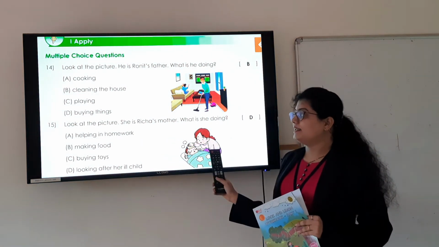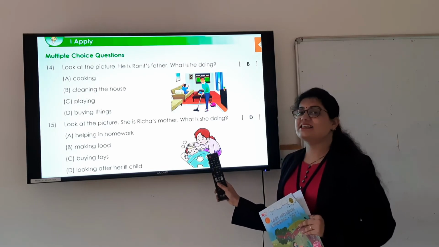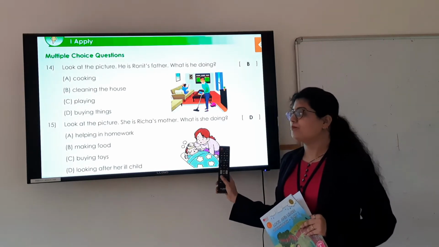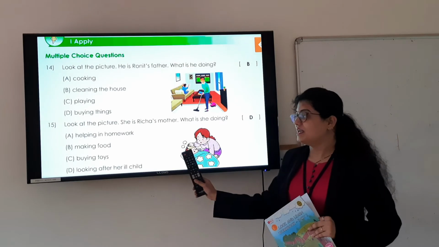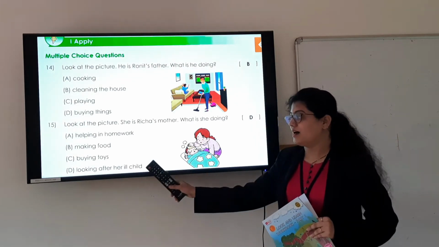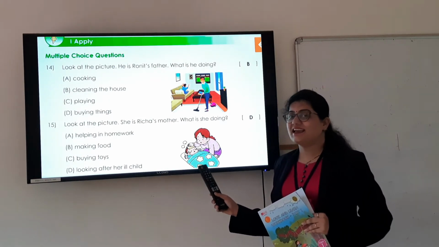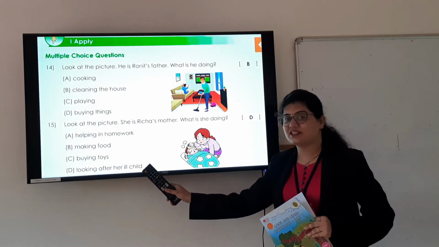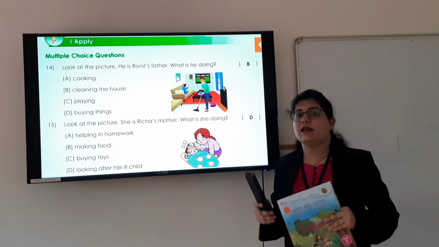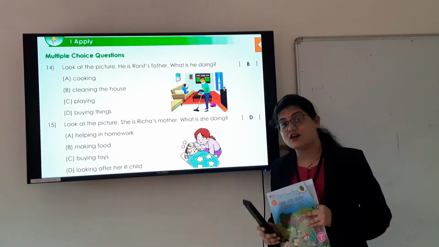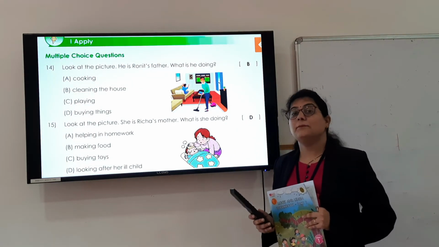Then here, look at the next picture. She is Richa's mother. And what is she doing? Yes, helping in homework, making food. Is she buying toys? Or is she looking after her ill child? Yes, Richa's mother is looking after her ill child. Whenever we are ill at home, our mother looks after us, she takes care of us. In the same way, Richa's mother is taking care of her baby.